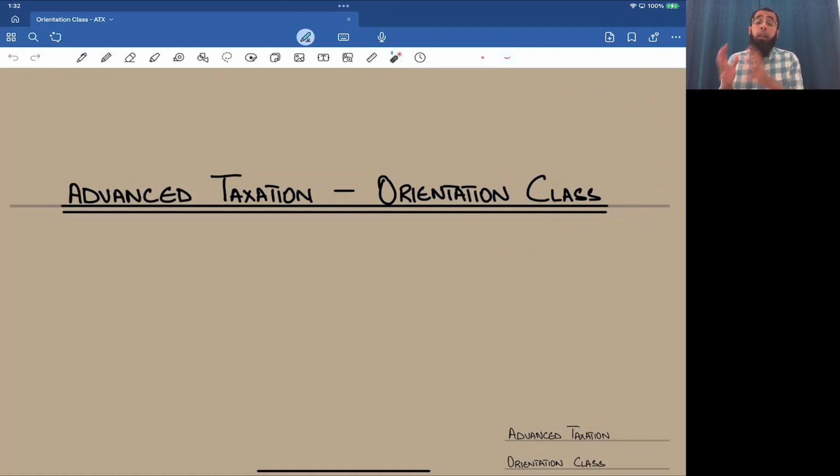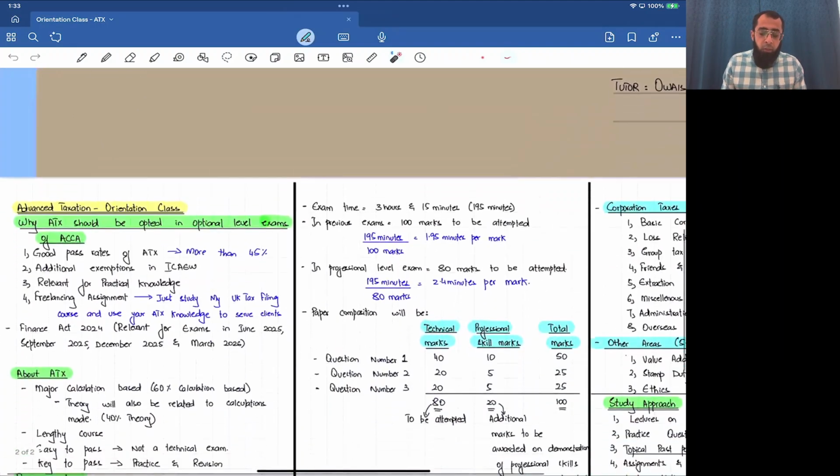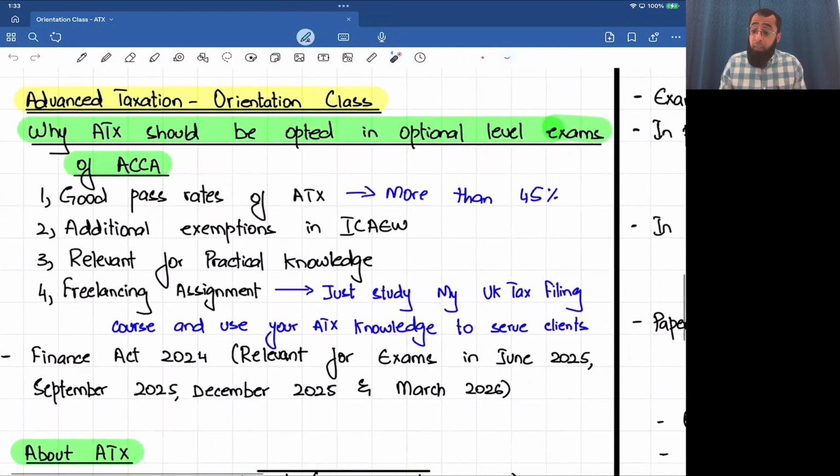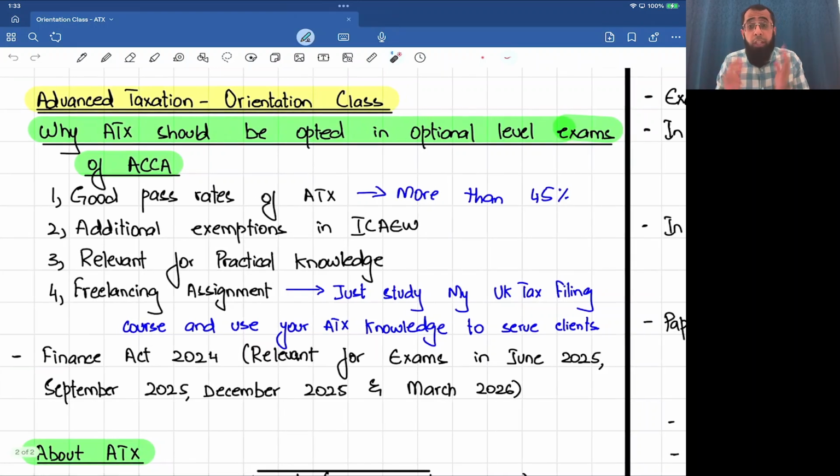This is all given along with my detailed lectures on all the course topics and the past papers in relation to this course.